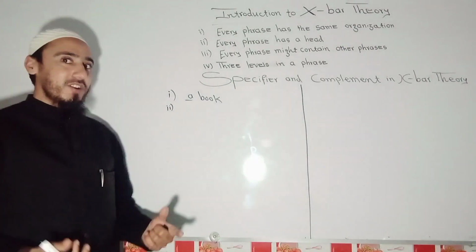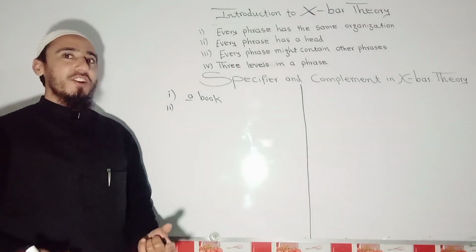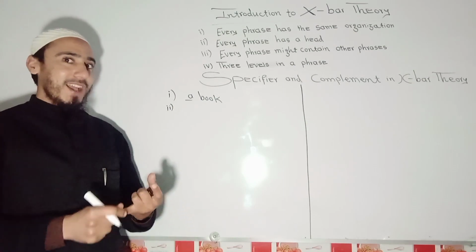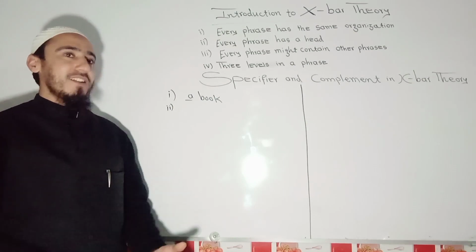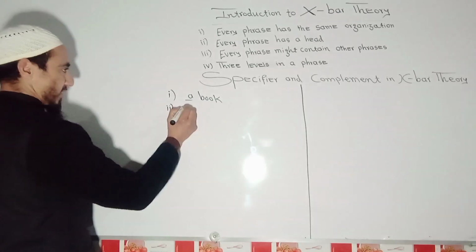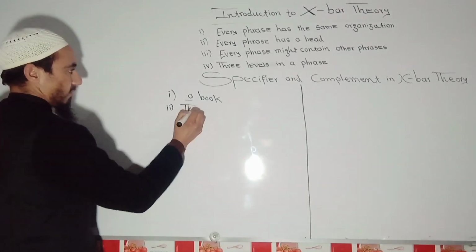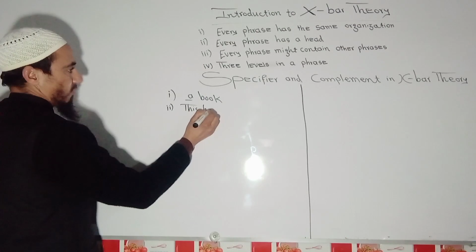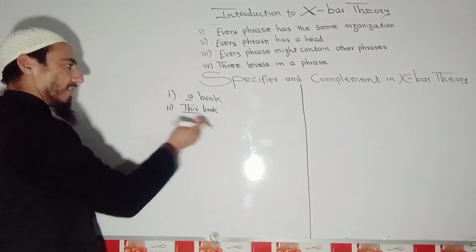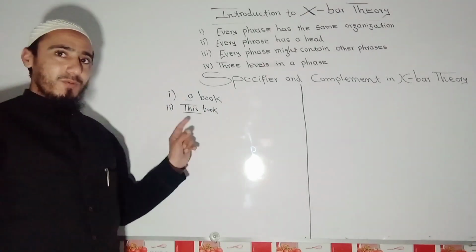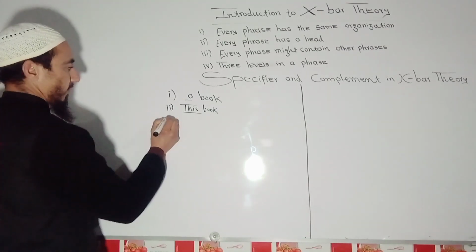What are demonstrative determiners? You know about demonstrative determiners. For example, we have that, those, these, and this. So for example, if I say this book, here in this phrase, this is what? A demonstrative determiner.